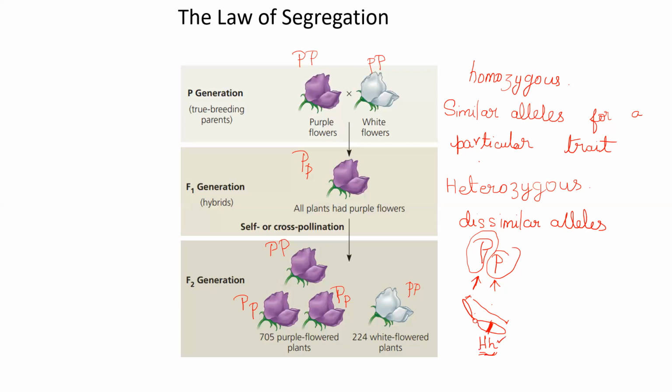So H also controls hair color. This H also controls the hair color, but they code for different expressions of the same character. And the character expression will be different. The character is hair color. Hair color is the character. The expression may differ. That is what they say. Okay, the allele definition is this.